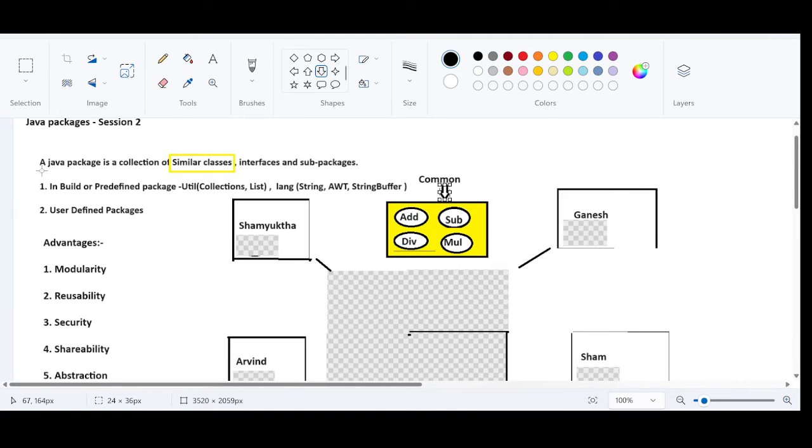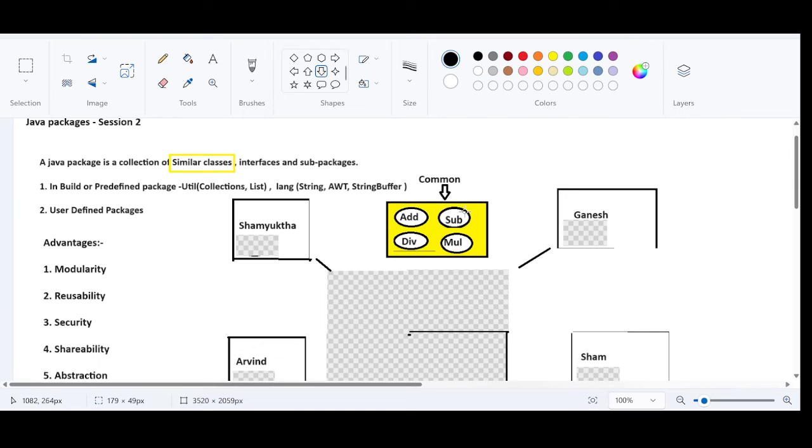So if you see this definition, a Java package is a collection of similar classes, interfaces, and sub-packages. We will discuss this. I'm going to give some justification for these two words. No worries. Now this is justified. Similar classes, collection of similar classes. This is why similar classes.